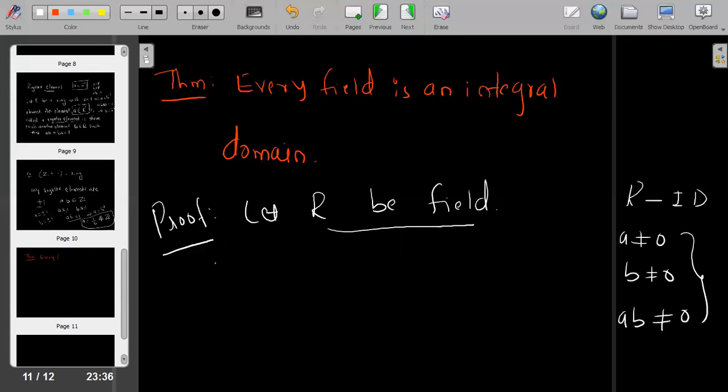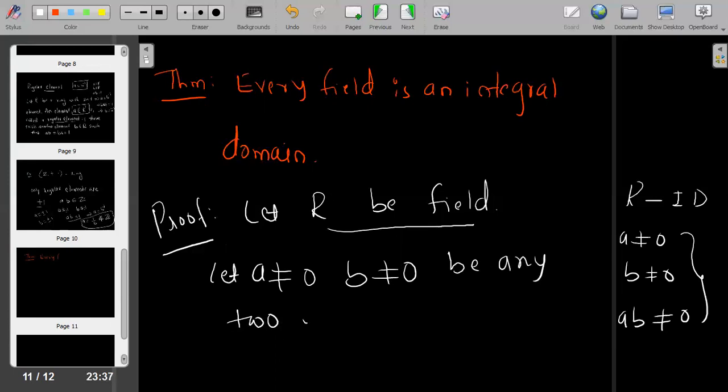So let us consider any two elements A not equal to 0 and B non-zero in R, and suppose their product is 0.